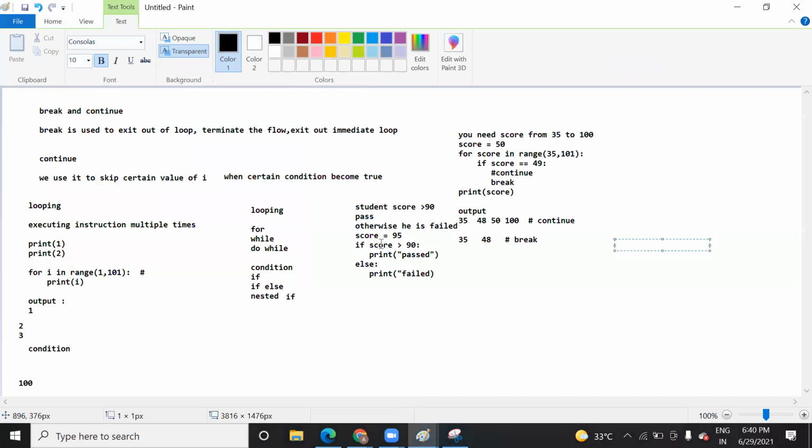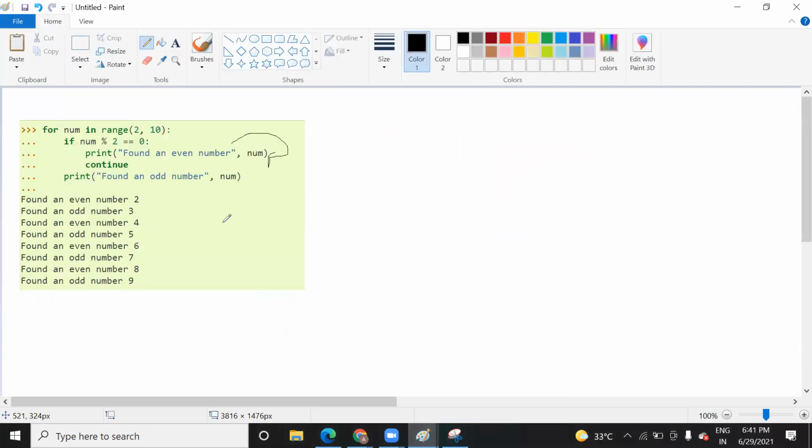If this condition becomes true, you are going to print this. Otherwise, you print the other one, right? In if else, if this condition is true, you do this operation; otherwise, you do this operation, right? But here, when you mod it, you are going to print "found an even number", and you will print the 2.